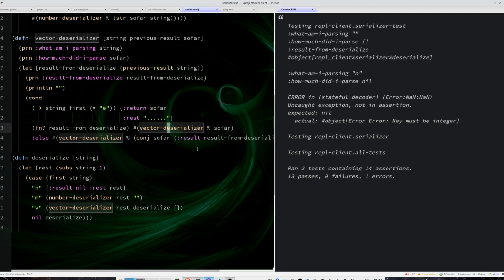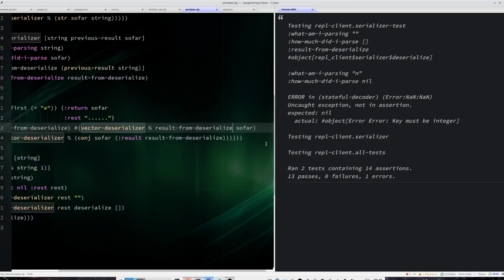What will I pass? That's actually the easiest part, because I want the previous result from the serializer, the thunk, the number deserializer that I returned here, because it's not complete. Basically, the inner parser was not complete, so I want to keep parsing that inner parser.